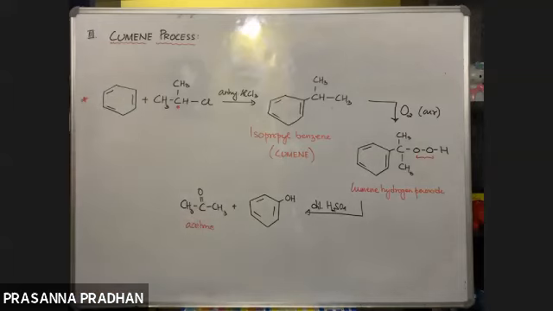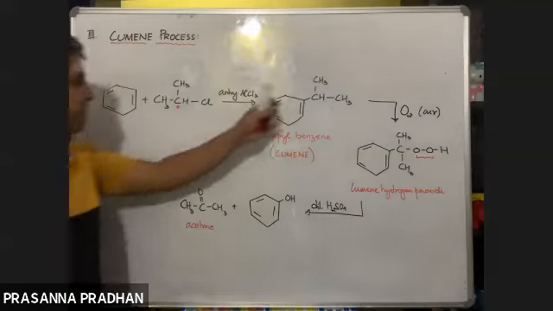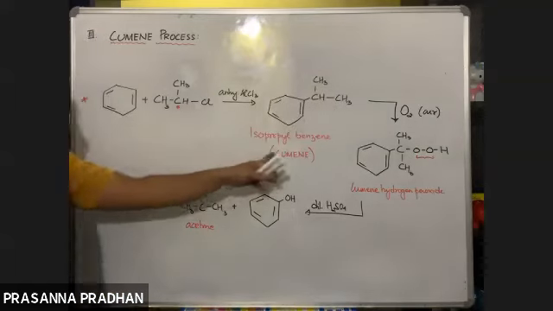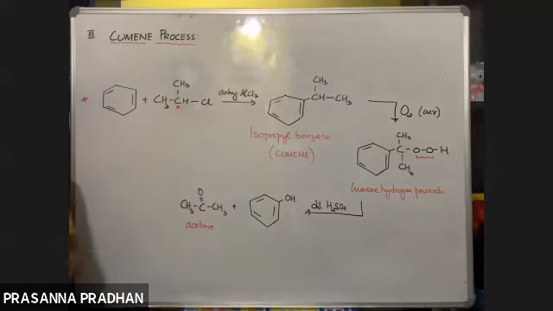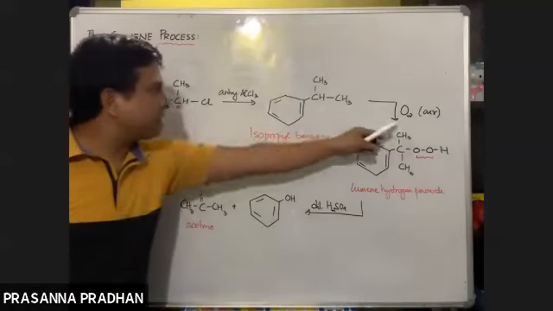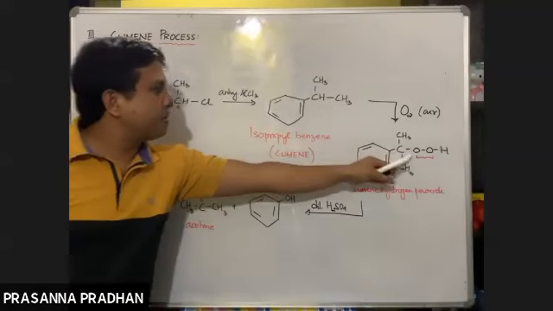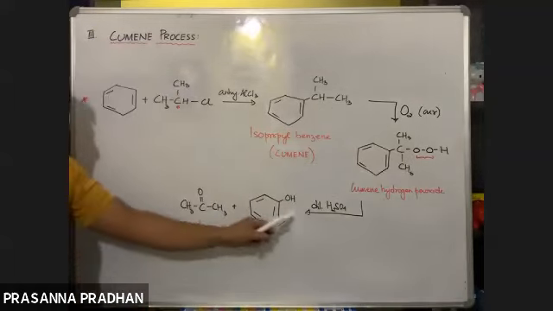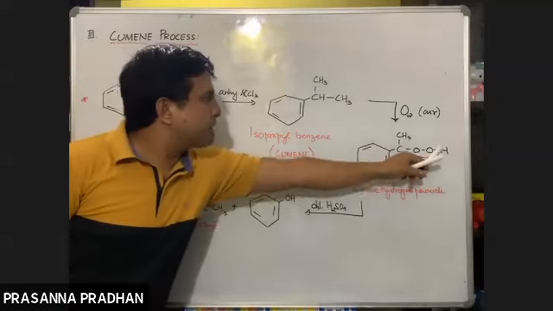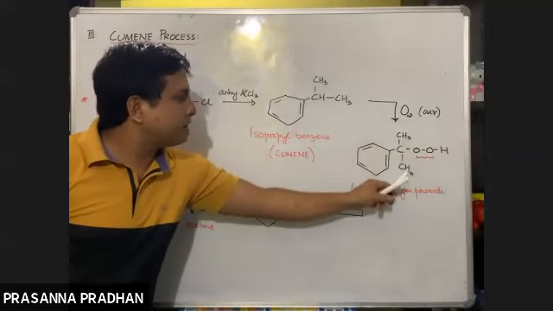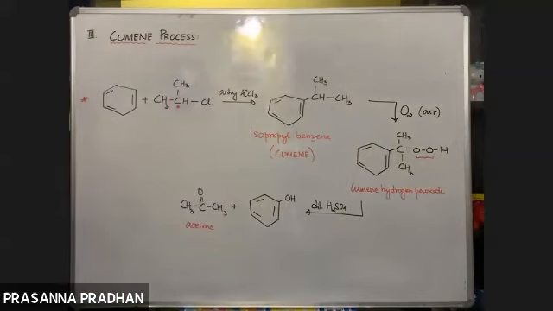Okay, so direct questions might come. Give a method of preparation of phenol in which acetone is obtained as a byproduct. So we are talking about this reaction. So cumene, remember the structure of cumene, isopropyl benzene. Aerial oxidation, ये कार्बन और हाइड्रोजन के बीच में दो ऑक्सीजन आ जाएगा. Dilute sulfuric acid, rearrangement होगा, ये OH यहाँ पर जुड़ जाएगा, CH3, CO, CH3 is left. That means the other product is your ketone.